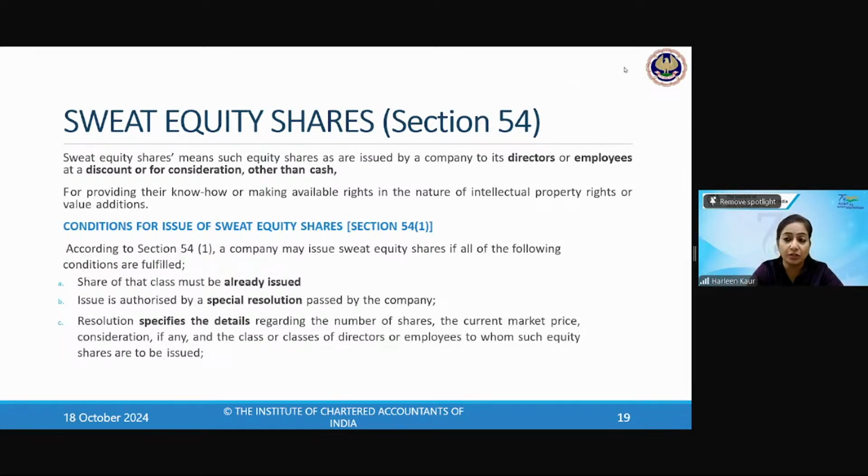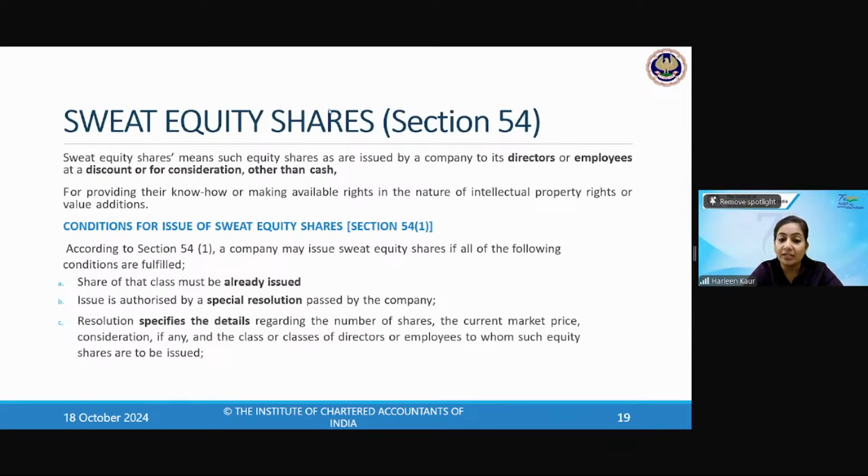What is the meaning of consideration other than cash? Public pays me cash, I give them the shares. For sweat equity shares, I'm not getting cash, I'm getting know-how. I'm getting rights related to intellectual property or certain value additions. So directors or employees are bringing in know-how, intellectual property, value additions, and they are getting shares in return. That is the meaning of sweat equity shares.